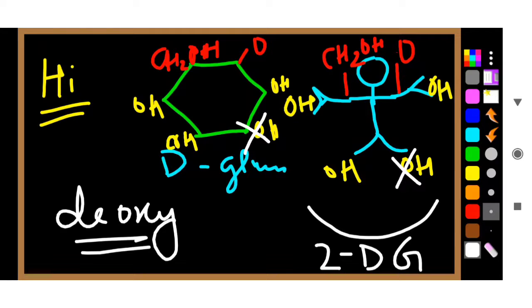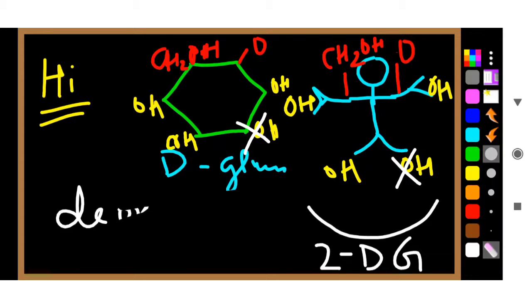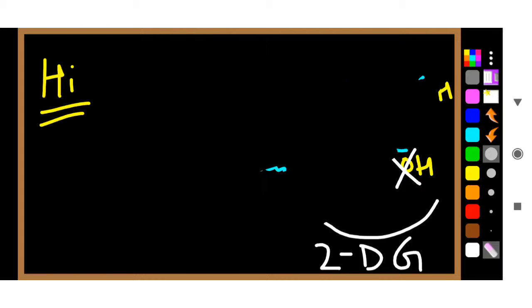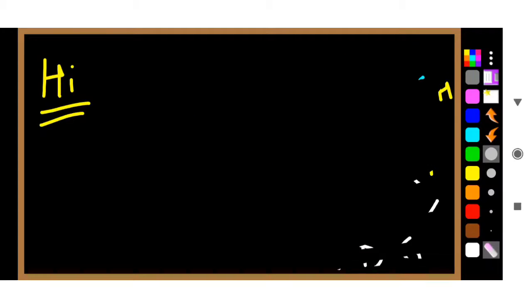Why have we prepared this molecule from D-glucose? What is the difference between D-glucose and 2-DG? The difference is that one oxygen is taken away. Before explaining this, let me erase this and I will explain why we require 2-DG.